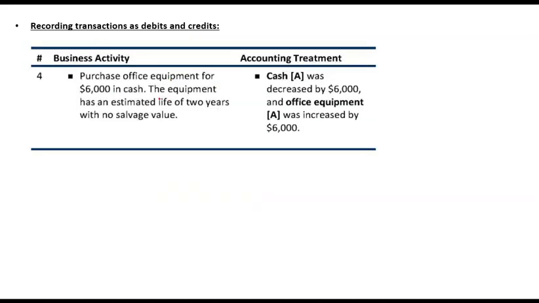Okay, purchase office equipment for 6,000 in cash. Very simple. Office equipment is an asset, so an increase in asset is debited, and cash is again an asset, so a decrease in cash is credited.